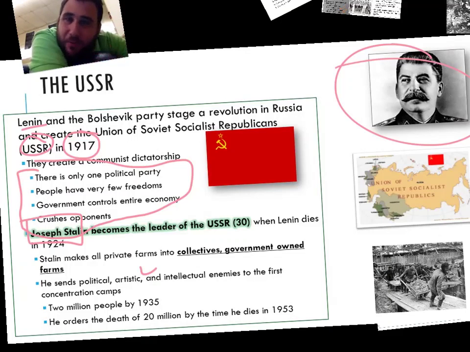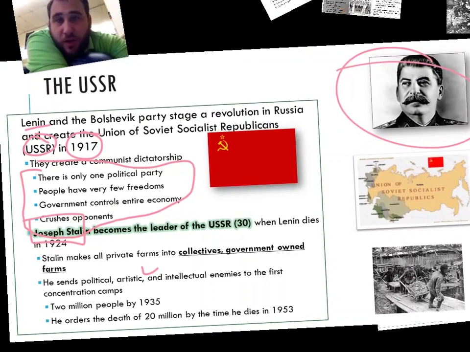So it's estimated that by the time he dies, maybe as many as 20 million people have been killed underneath Stalin's regime in order to protect the Soviet Union and its country. So there's two dictators so far.